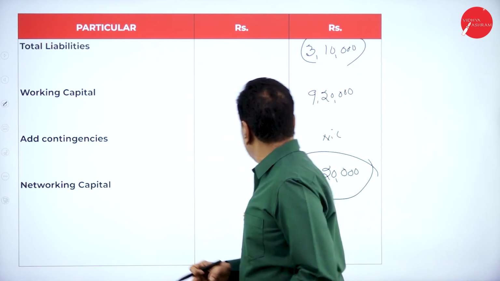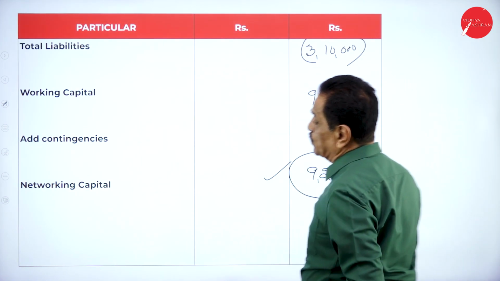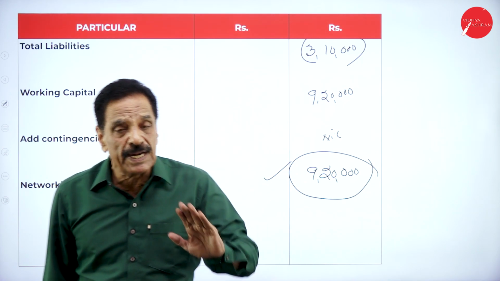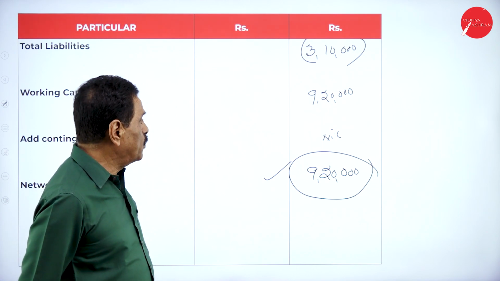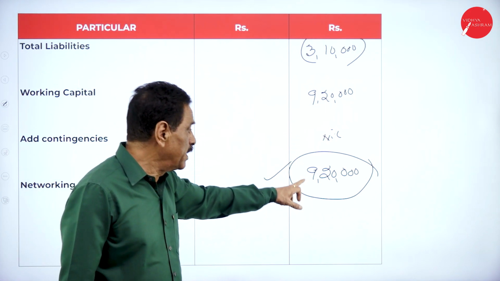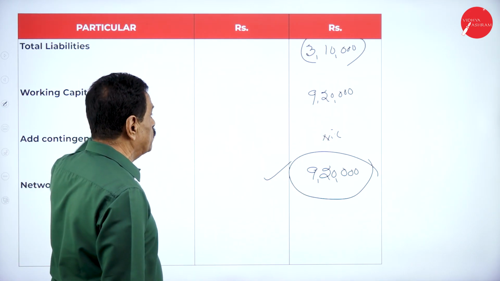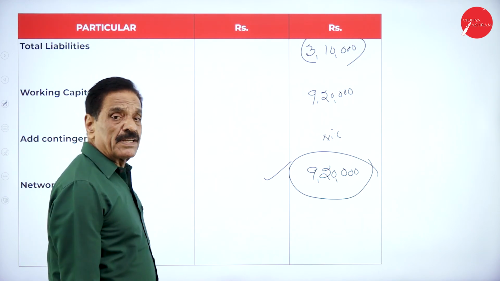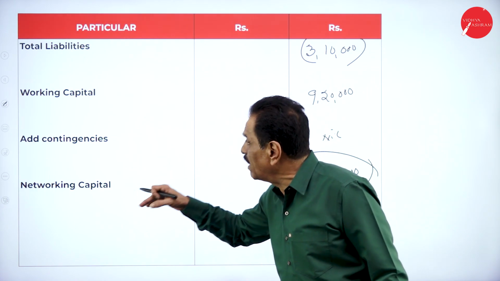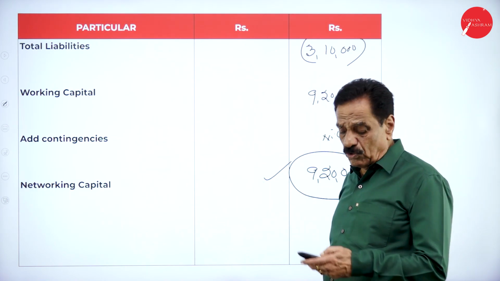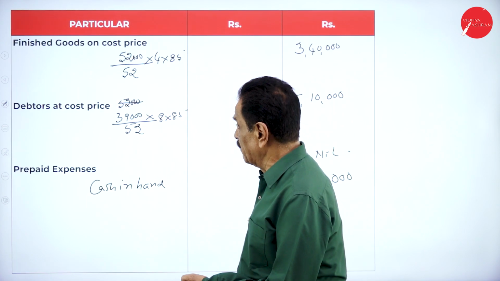So the company may say, on your 9,20,000, they may keep aside about 10% or 15% for contingencies. Then we have to add about 10% on that. Then it is called the gross working capital. This becomes the net working capital, we say. So they will give the full information. According to that information, we are going to work out now, one by one.